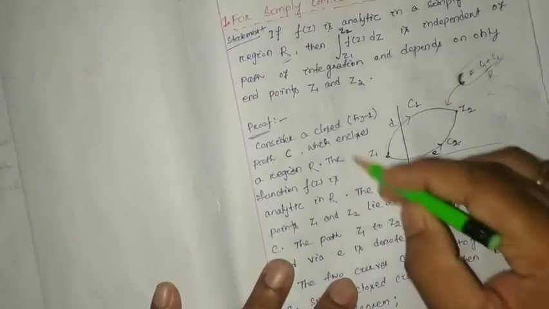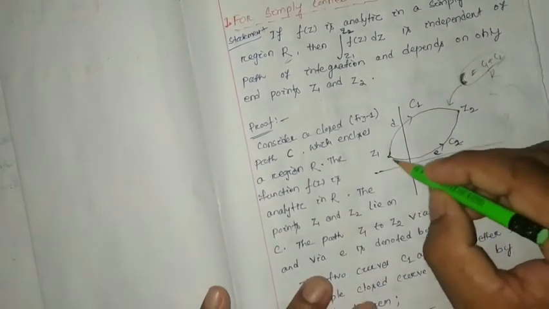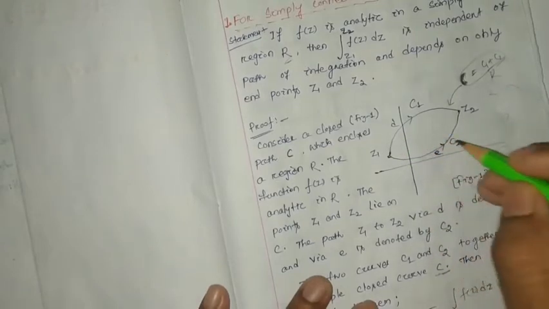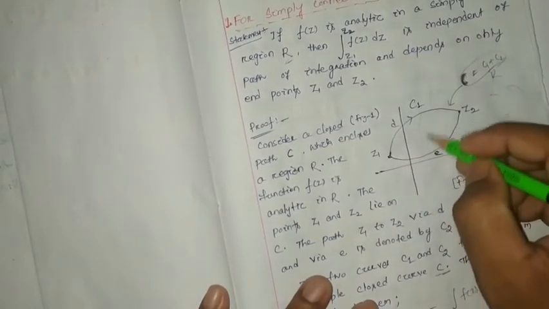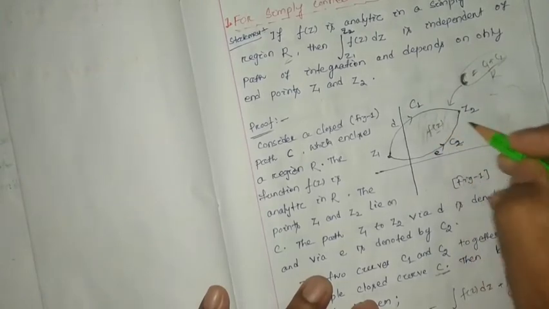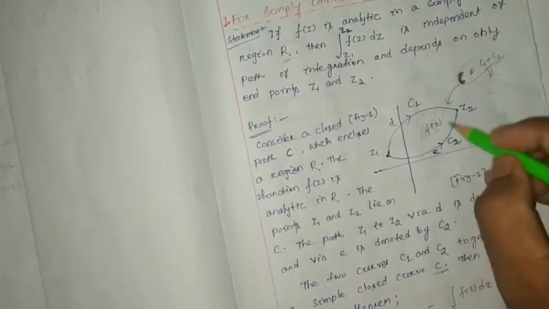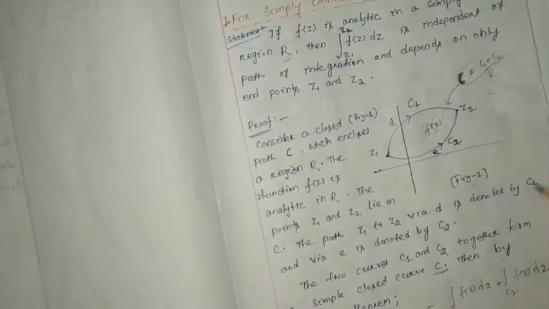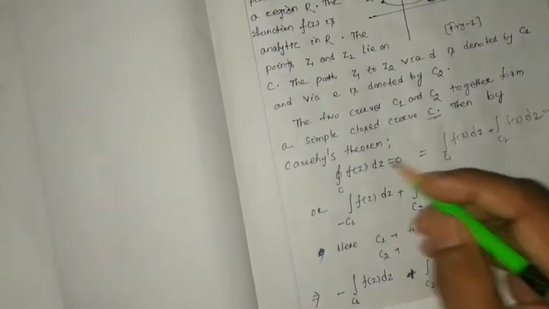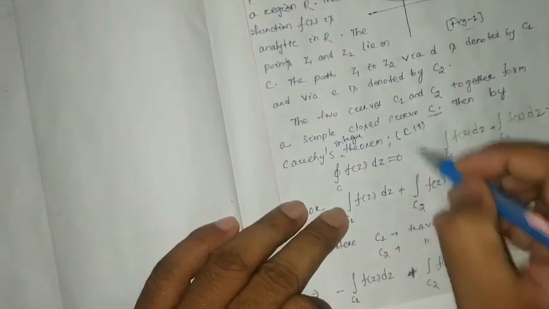So if the whole region is analytic, we consider a region, and inside this region we consider a curve. Inside this curve, suppose the function is F(z), and if F(z) is analytic, it means it is continuous and its first derivative is also continuous everywhere, then according to Cauchy's integral theorem, here you can write Cauchy's integral theorem, or CIT. In short, we can write CIT.